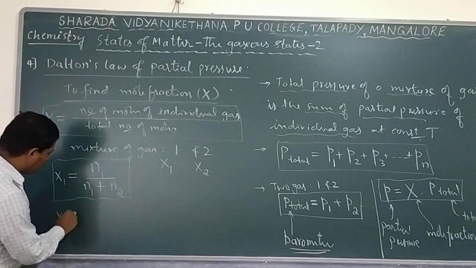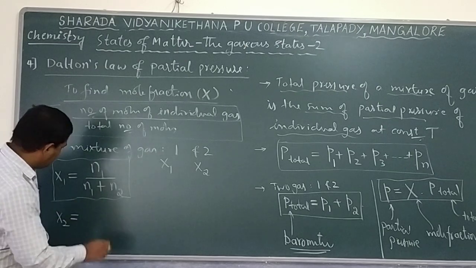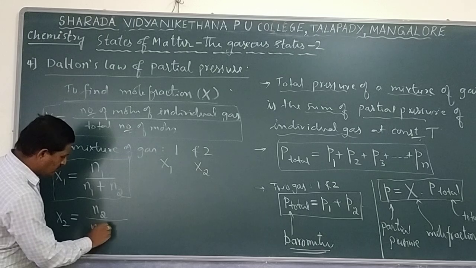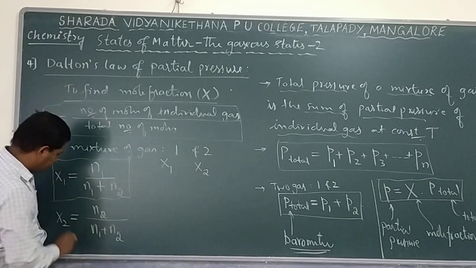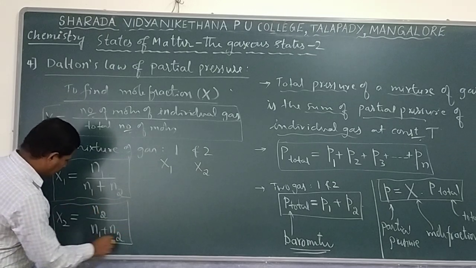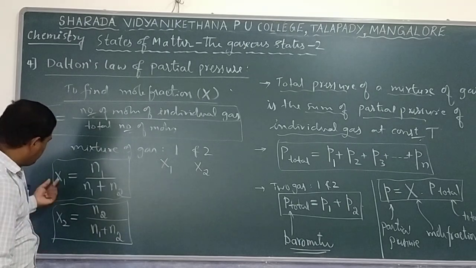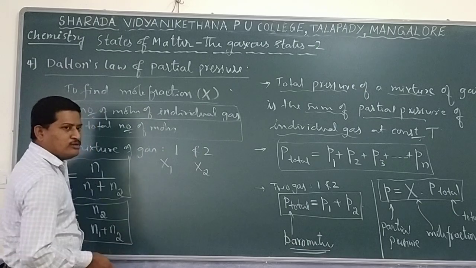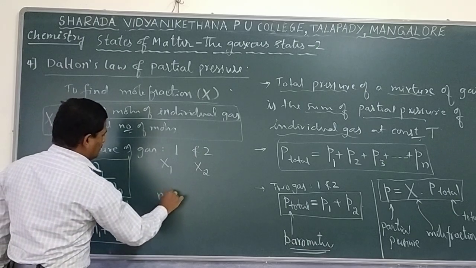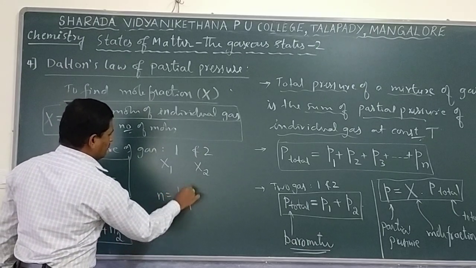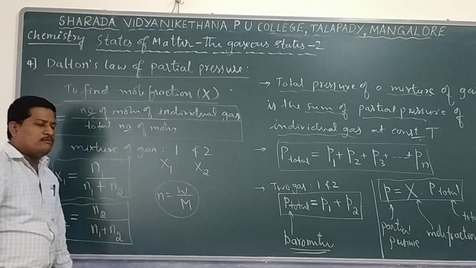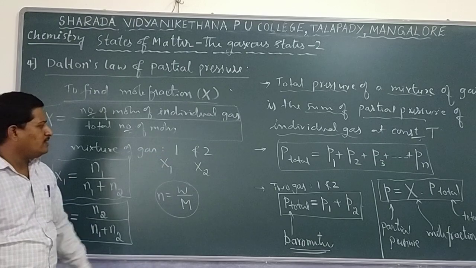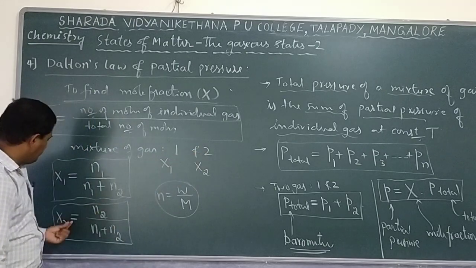Similarly, X2, the mole fraction of the second gas, is exactly equal to the number of moles of the second gas divided by the total number of moles of all the gas, N1 plus N2. So it is possible to find the mole fraction using the number of moles. And you know already from the mole concept, the number of moles is nothing but mass divided by molecular mass. Using this relation, by knowing the mass of the first gas and its molecular mass, and similarly for the second gas, it is possible to find the mole fraction.